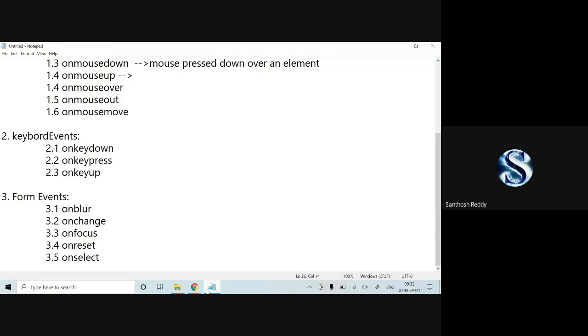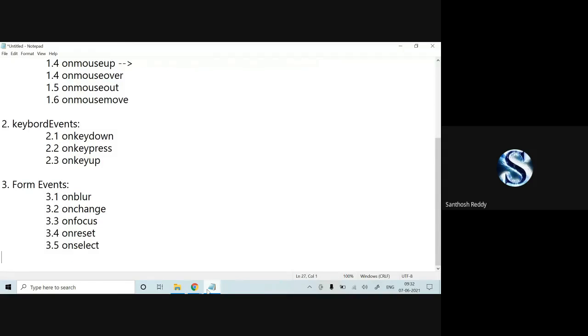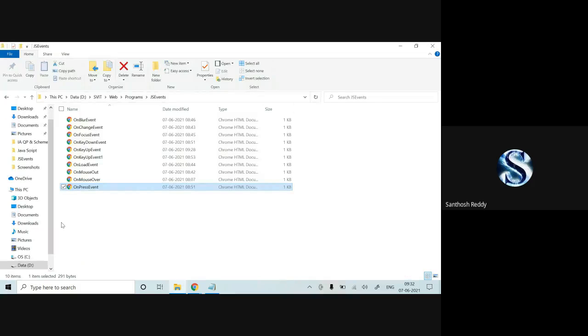Again, one is on select. When user selects some text, this event may occur. 3.6 on submit. When you submit a document, you have to get a statement that okay, your form is successfully submitted, like this. So at that time we are going to make use of on submit. In this, I'll be showing on focus. If I have written the code, I'll show it on focus.